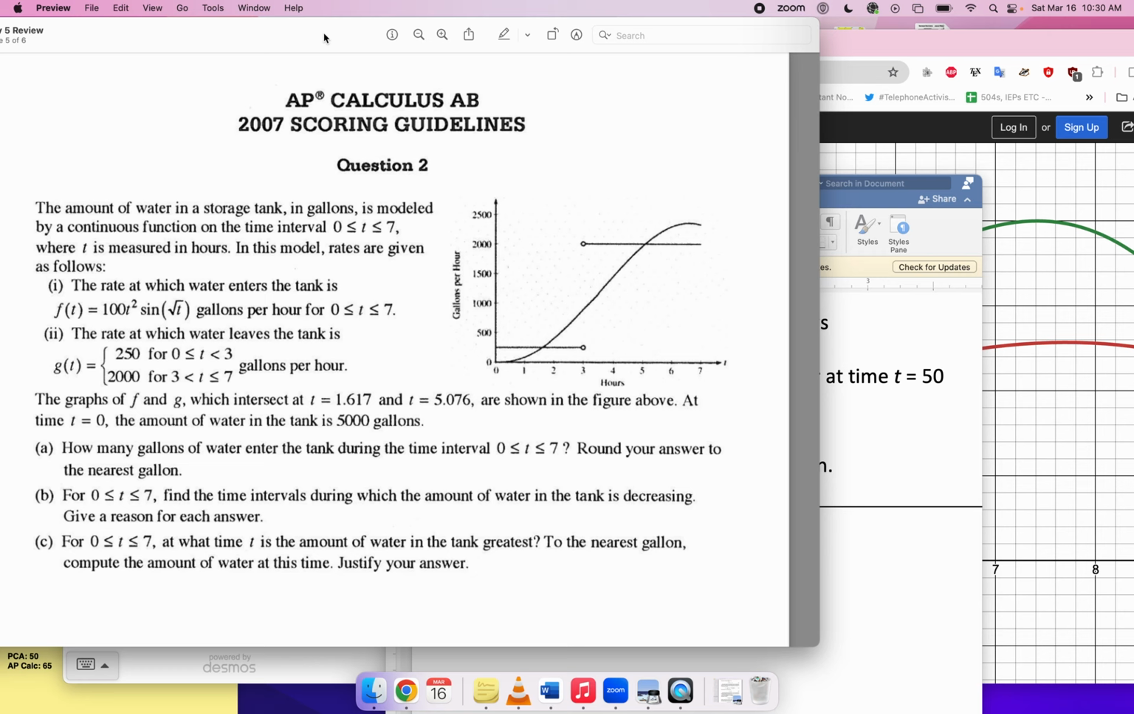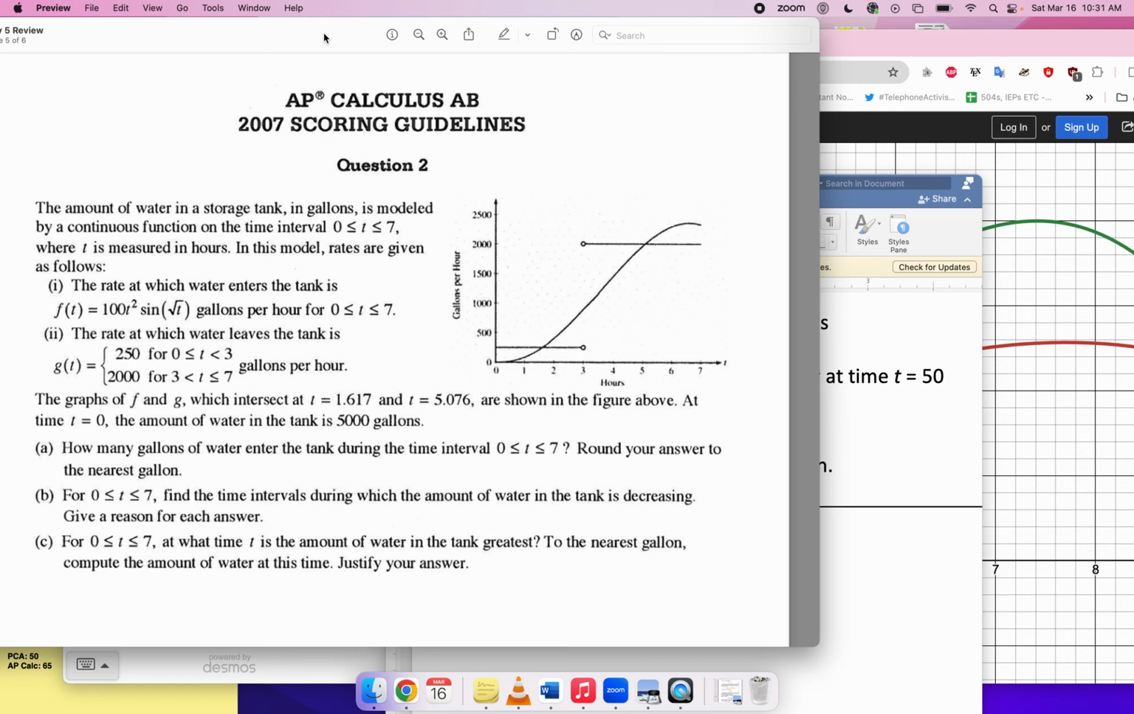The amount of water in a storage tank in gallons is modeled by a continuous function on the time interval, blah, blah, blah, routine. Okay, the rate at which water enters the tank. Okay, so it's a very similar kind of problem. We've got a rate in, we've got a rate out.